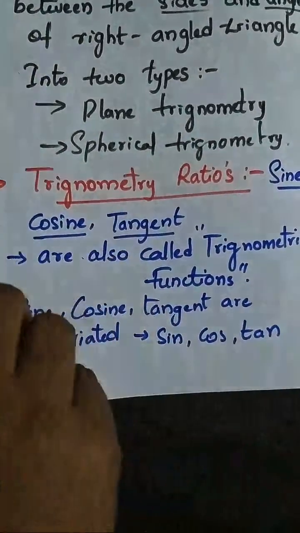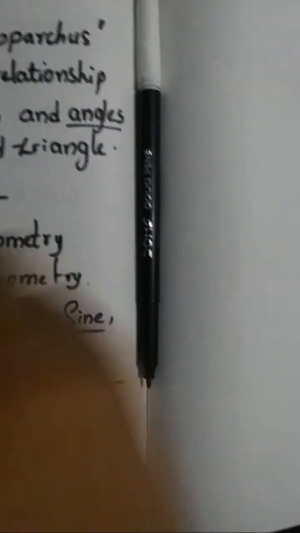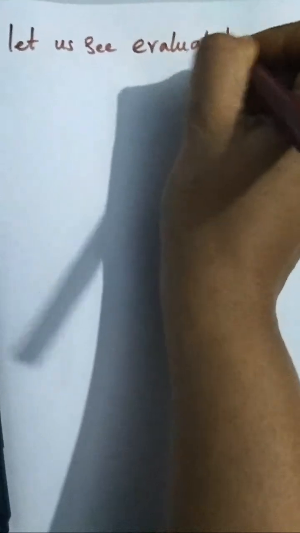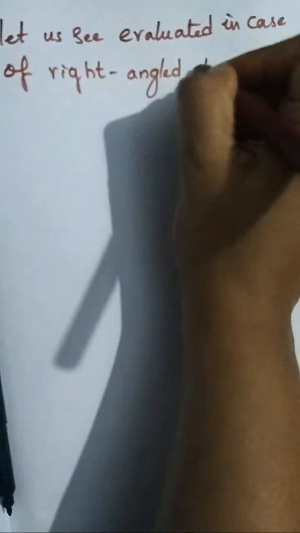These are three important functions. Let us see how these functions are evaluated in the case of a right angle triangle.